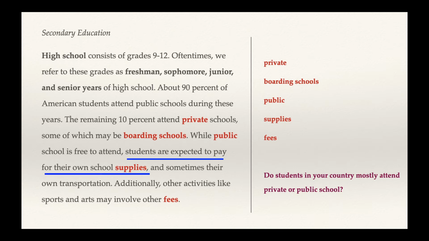So public school is free, but students are expected to pay for their own school supplies and their own transportation sometimes. What do you think supplies are? Additionally means also or more so. Students also might do activities like sports and arts that have other fees. So if you don't know what fees are, look at the word other. Other means that we've talked about something similar here. So what are we talking about that could be other? Well, in the sentence before this, it talks about how students pay for their own supplies and sometimes their transportation. So fees means things we might have to pay for sports and arts.